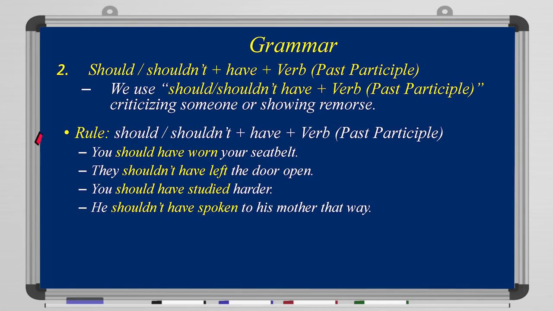For example, you should have worn your seatbelt. I'm criticizing you in this case. They shouldn't have left the door open. This is also a criticism. You should have studied harder. Okay? He shouldn't have spoken to his mother that way. If you pay attention to the rule here, it says should or shouldn't plus have plus the verb in the past participle form. Okay? And again, this is worn, left, studied, spoken. Those are the forms in the past participle.